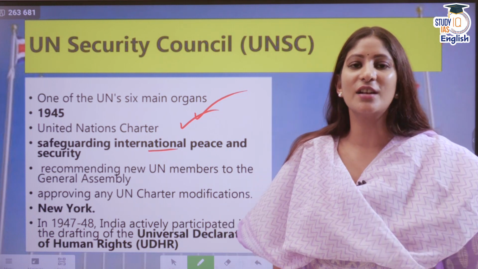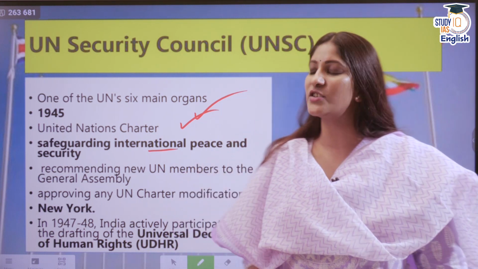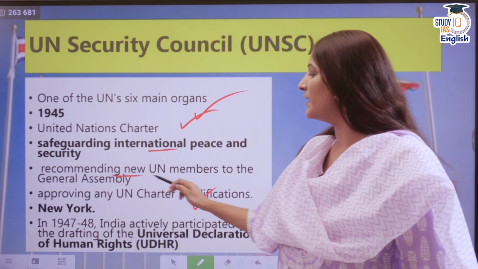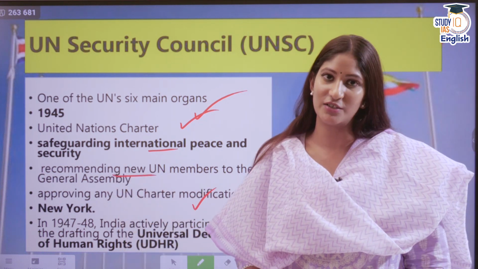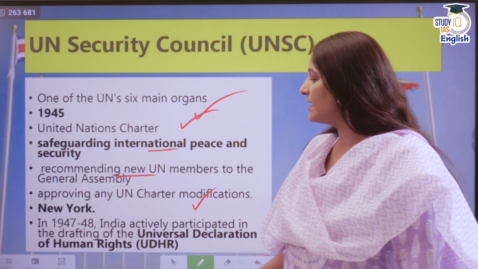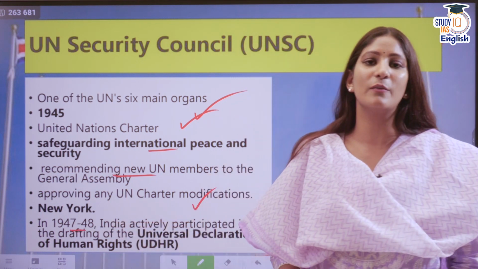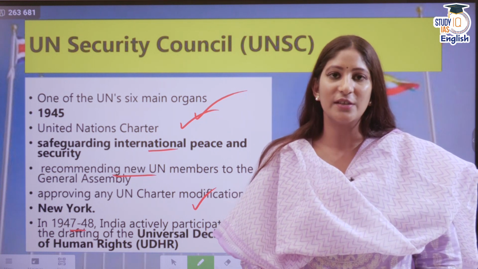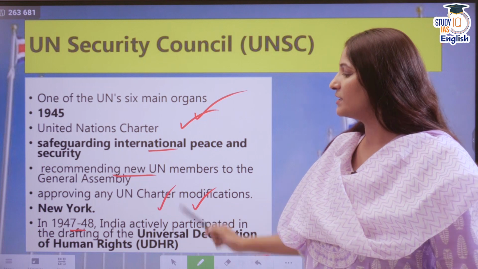If any recommendations are to be made with respect to modification in the UN Charter, it also takes that up. Then there is recommending new UN members to the United Nations General Assembly. And in 1947-48, when the Universal Declaration of Human Rights was being drafted, India played a major role in that also. The headquarters is at New York.